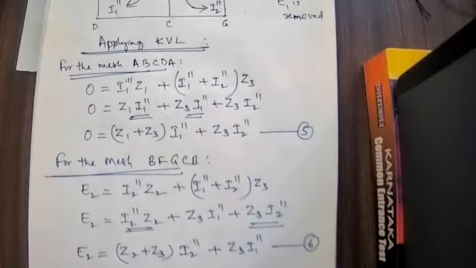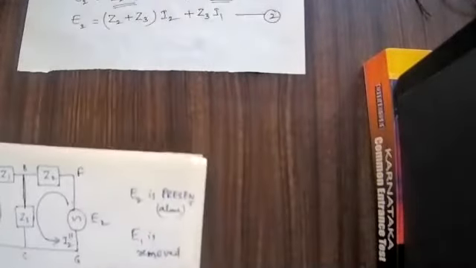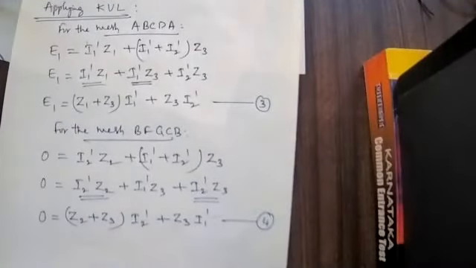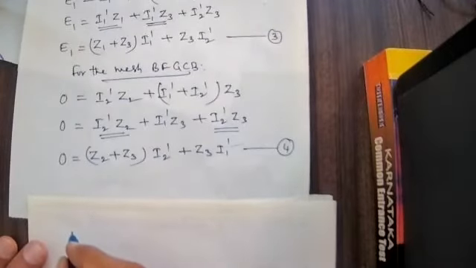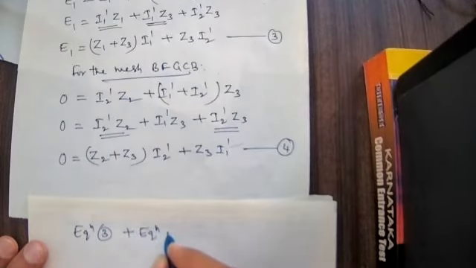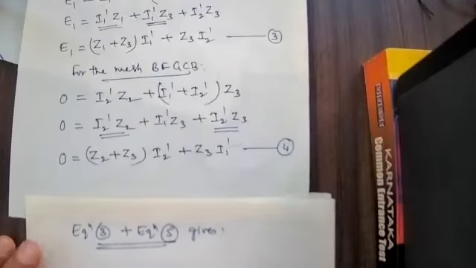Now we are supposed to take equation number 3 and equation number 5. I will show it. Both I am supposed to consider and add. Equation 3 plus equation number 5 gives, let us add these two equations.